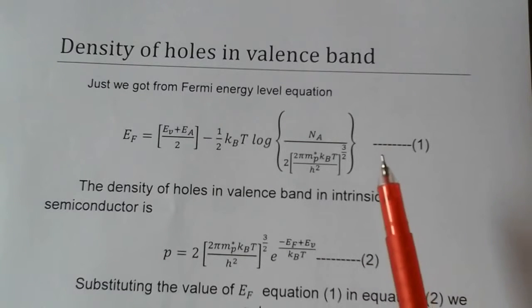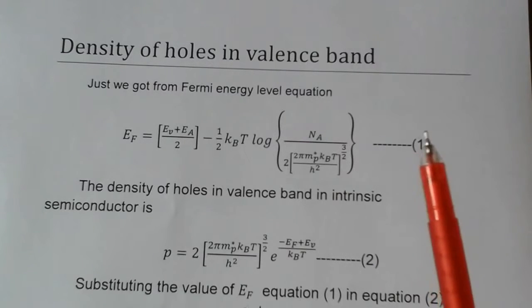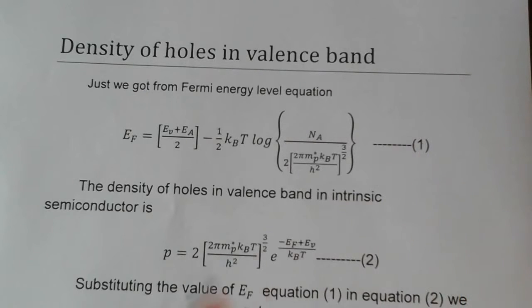This equation we already got in the previous derivation. This is equation number 1.